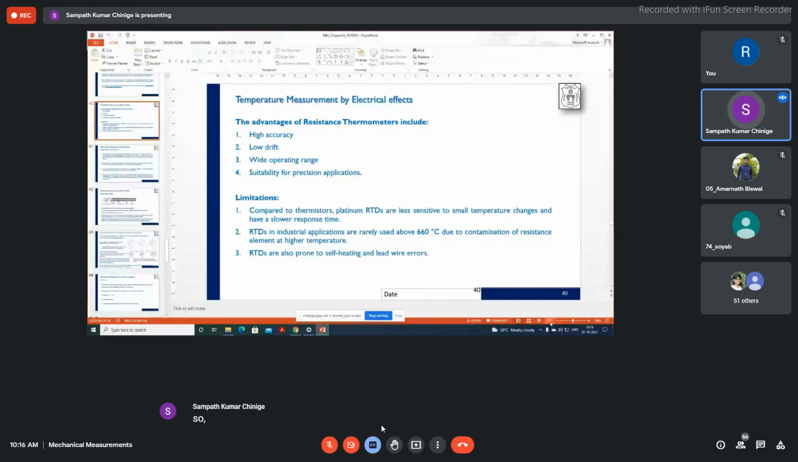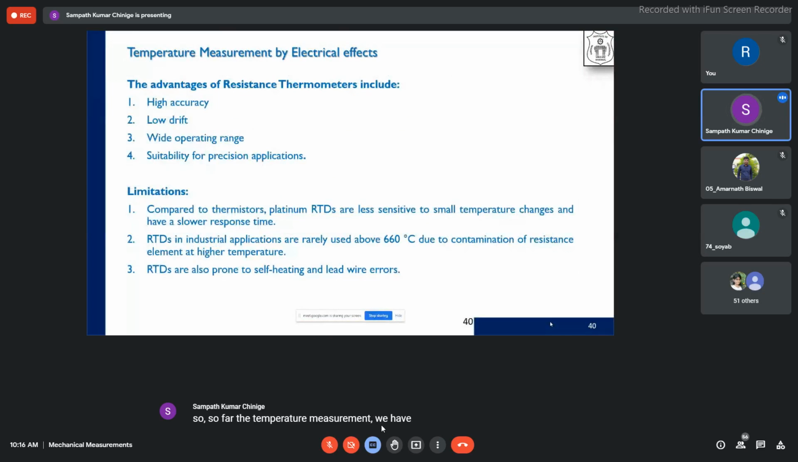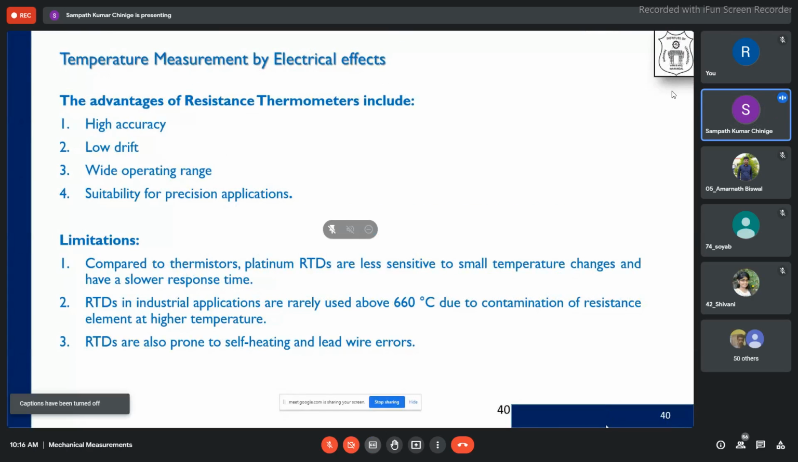So far in the temperature measurement, we have seen different types of classification of measuring devices. What is the basic classification? Based on the working principles, we have classified different temperature measurement devices, starting from thermometers, which work on the principle of displacement or mechanical effects. We have moved on to thermoelectric effects so far, with thermocouples.